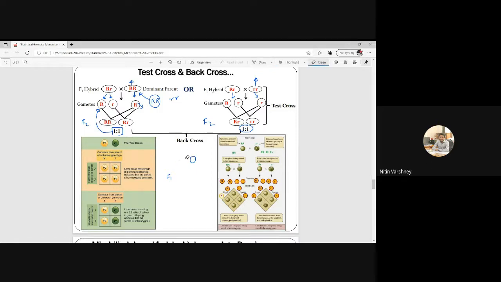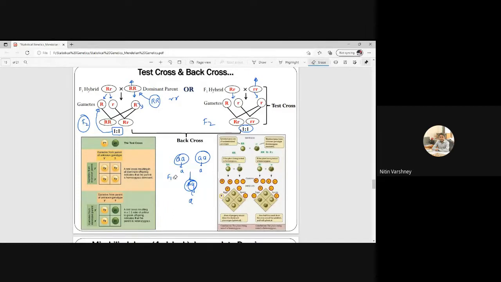Okay, so this F1 will not be a test cross. There will be no meaning of this. Suppose you are taking that A and A. What is the meaning of this? This will produce small a. This will produce small a. Then the offspring is small a. So what is the meaning of studying this, to check whether the gametes are in equal proportion or not? This will produce only one type of gamete. There will be no variability. Homogeneous parents are there, so homogeneous offspring will be there. Okay, sir. Getting or not?